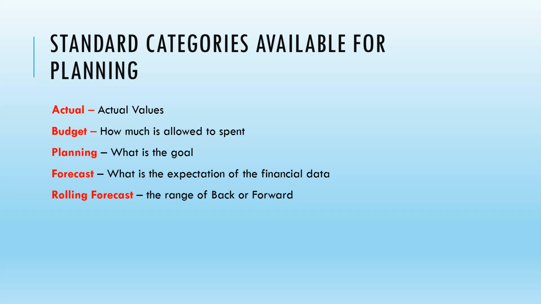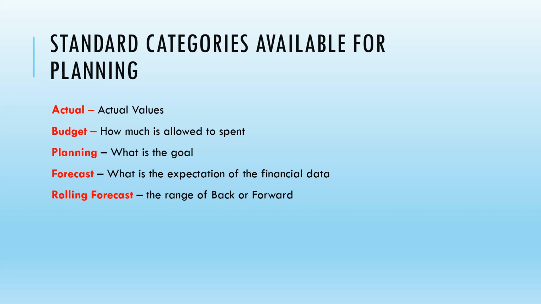What are the different standard categories available for planning? Actual comes as actual values. Budget will be how much is allowed to spend. That means whatever the estimated budget for any business to run, there is some budget amount decided by the business management, so that amount will be specified in the budget. Planning will be what is the goal, means how far you want to go for the next 1 year, next 3 years, or next 5 years.